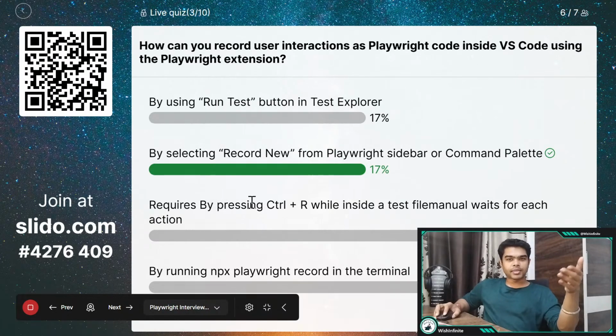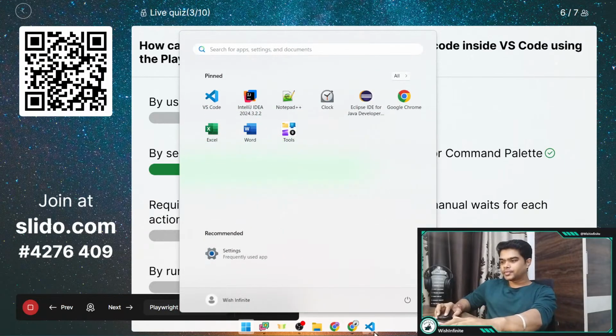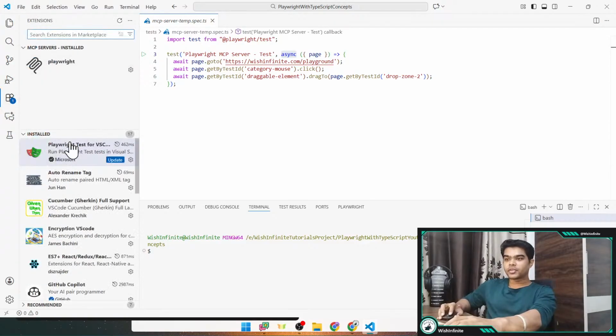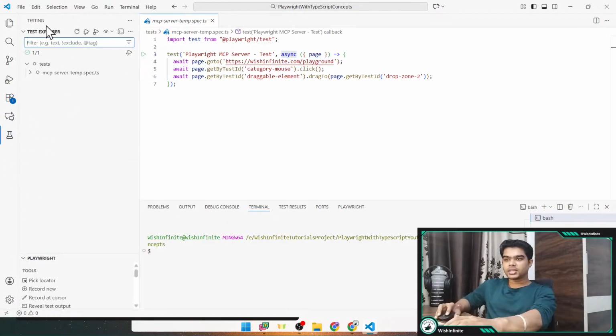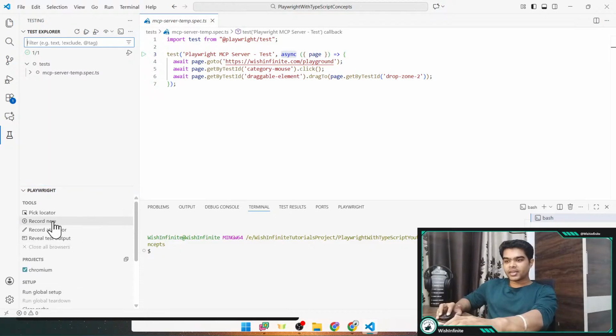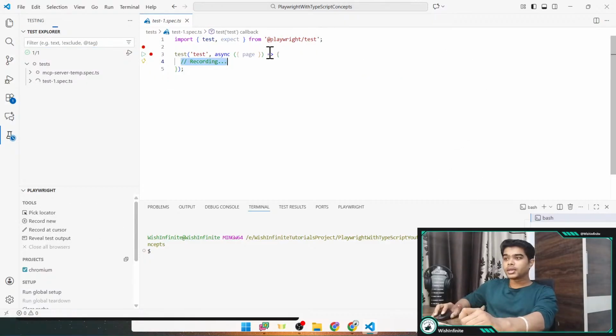So usually, to get the locators, you can simply record and then pick the locators from there, or you can also use pick locator. Okay, let me explain this to you. Once you have installed this Playwright VS Code extension, you go to this testing section. Here you would see this Playwright section at the bottom, and here we have this record new.